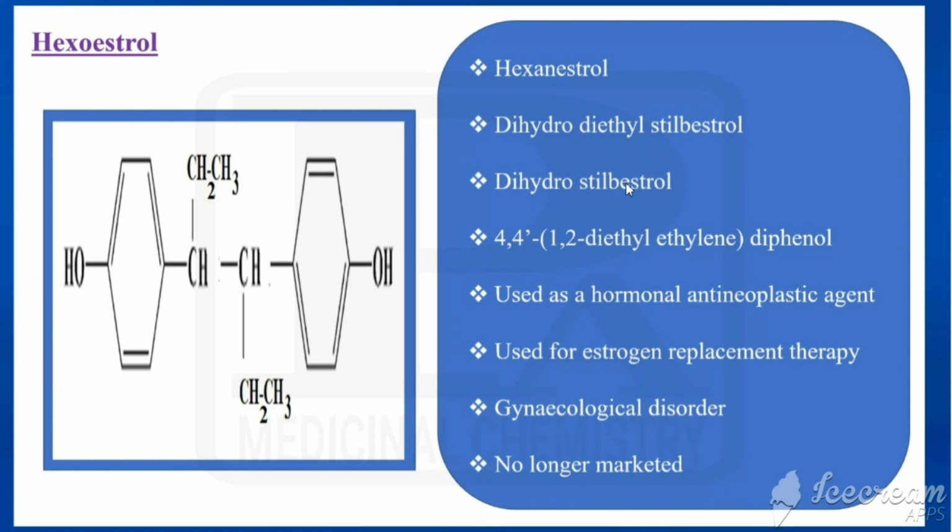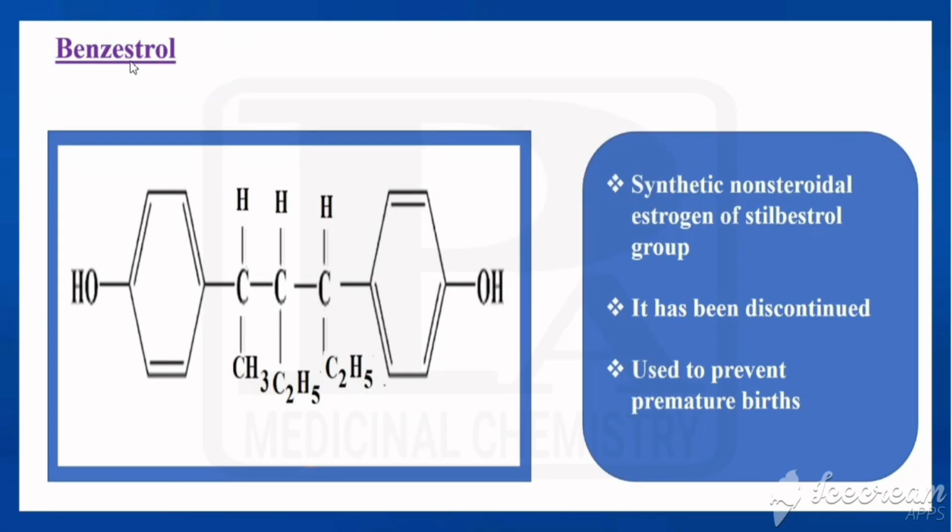otherwise dihydrodiethylstilbestrol or dihydrostilbestrol, or it can be called as 4 dash 4 dash 1 2 diethyl 1 2. This is called as ethylene. This is the first carbon of ethylene. This would be second carbon. So first and second both are having ethyl groups. So it is called 4 dash 1 comma 2 diethyl ethylene diphenol. It is used as a hormonal anti-neoplastic agent and used for estrogen replacement therapy and for gynecological disorders, but it is no longer marketed.